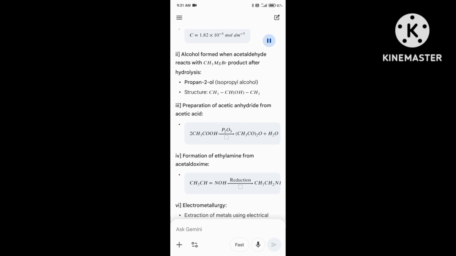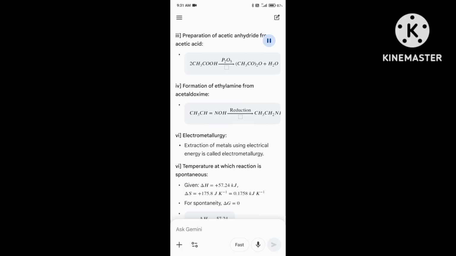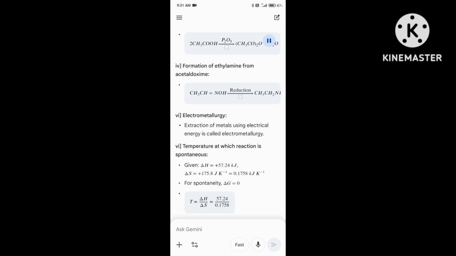Preparation of acetic anhydride from acetic acid: 2CH3COOH, with P2O5, gives (CH3CO)2O plus H2O. IV. Formation of ethylamine from acetaldoxime: CH3CH equals NOH, on reduction, gives CH3CH2NH2.